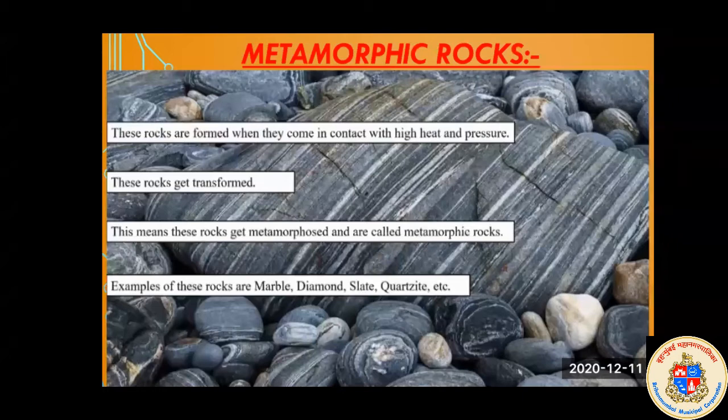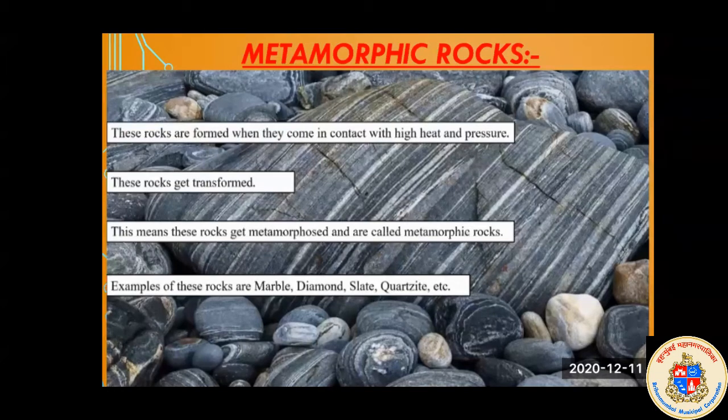As volcanic eruptions occur, there is so much heat, and because of the tremendous heat, what happens? I told you that in the magma different minerals are present. So because of the different minerals and chemicals, the rocks also change their color or texture. Crystals in original rocks get recrystallized. That means the rock gets metamorphosed. So the different crystals in the rocks recrystallize, and that is what we call metamorphosis.